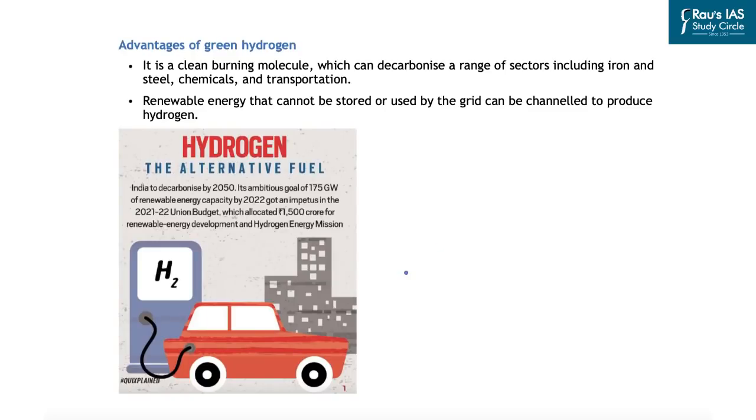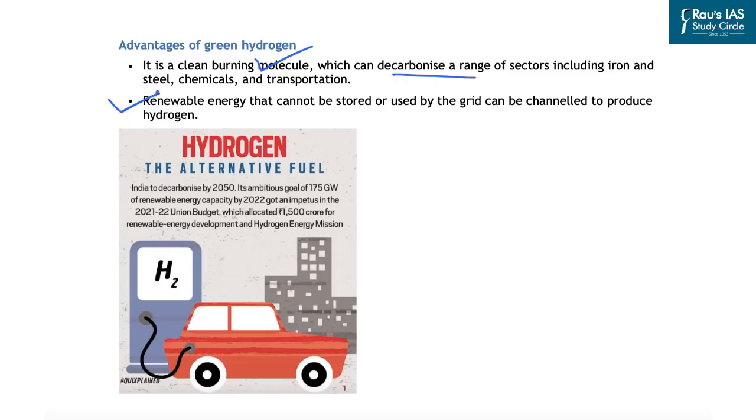And as we have already learned about the advantages of green hydrogen, it is a clean burning molecule and it can decarbonize a range of sectors including iron, steel, chemical and transportation. Another important thing about green hydrogen is that the renewable energy will be used for the process of electrolysis to break hydrogen from the compounds in which it is found. And India already has a huge amount of renewable energy generation which can be utilized for the production of green hydrogen.